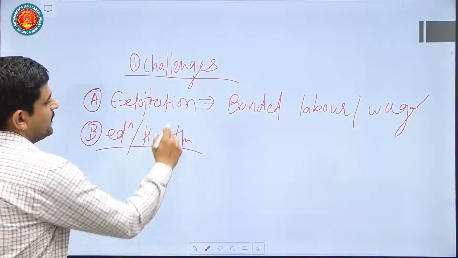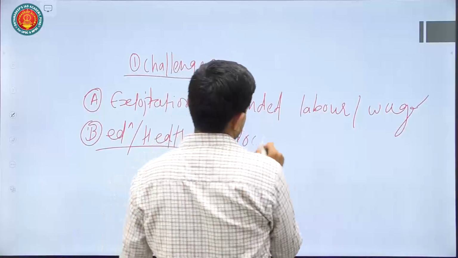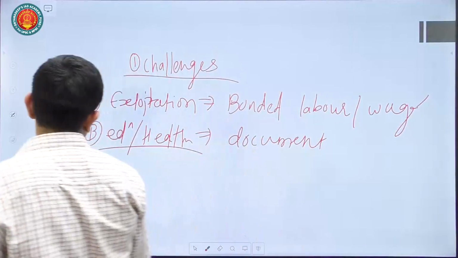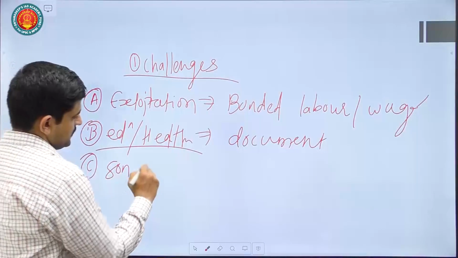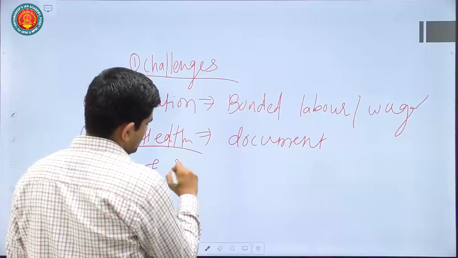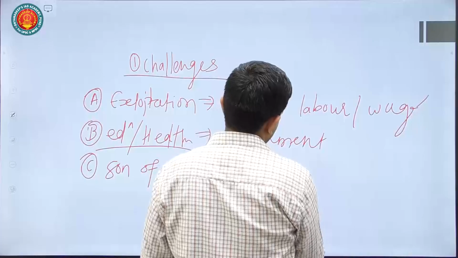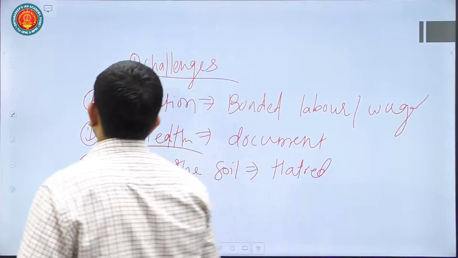They may not be getting access to these facilities because they may or may not have documentation. Then there is a challenge because of the son of the soil doctrine.